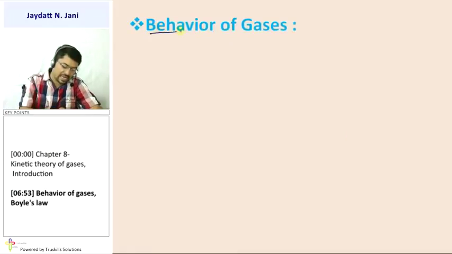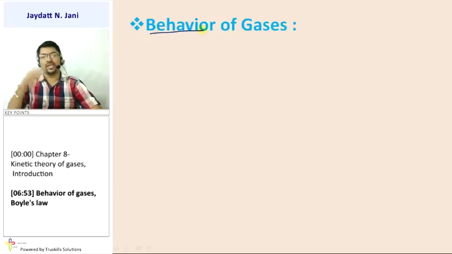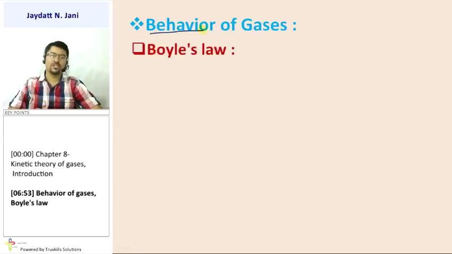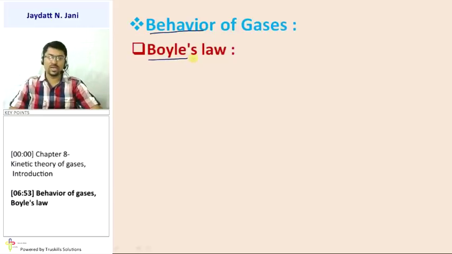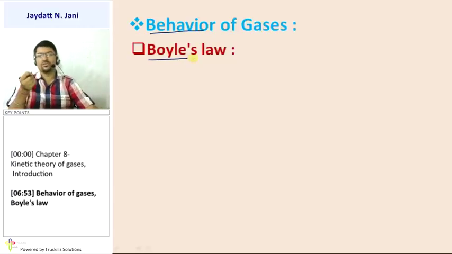How does a gas behave if you keep one quantity constant and check the relation between the other two, out of pressure, volume and temperature? So the first law is Boyle's law. In simple terms, you can remember it like this: to boil anything, you have to give temperature. So in Boyle's law the temperature remains constant. That may make it easier.